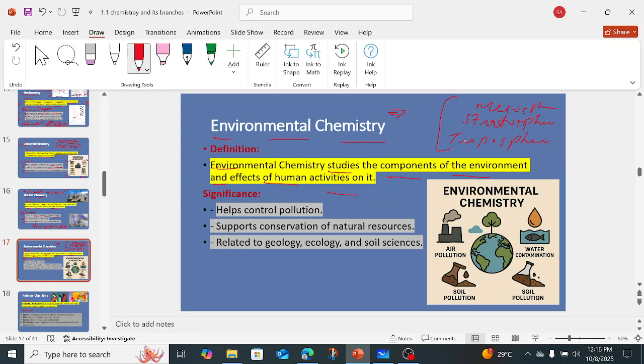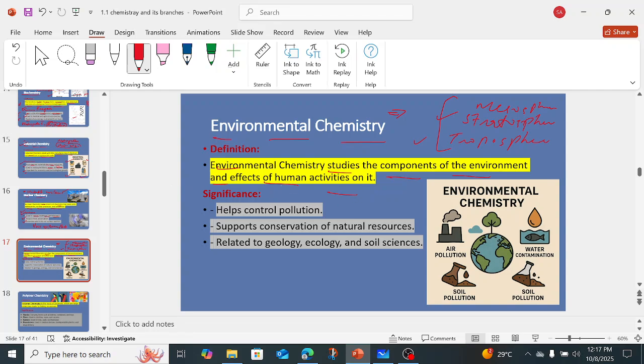Their composition also changes. The troposphere is the very first layer, in which all the gases are present, like nitrogen, oxygen, carbon dioxide. In the stratosphere, mostly ozone is present. Same in the mesosphere. So when we move to these top layers, the pressure of the gases decreases, which means the composition simply changes.